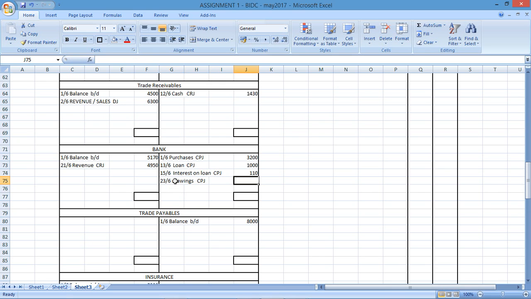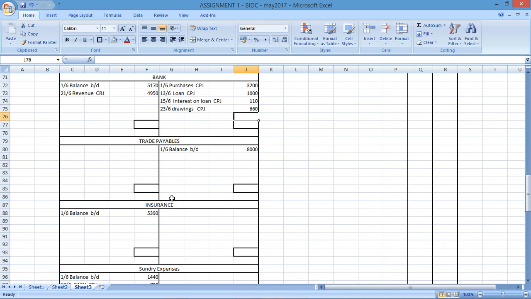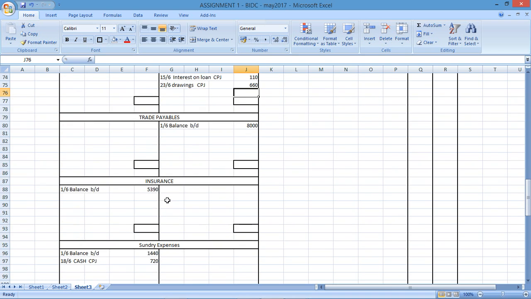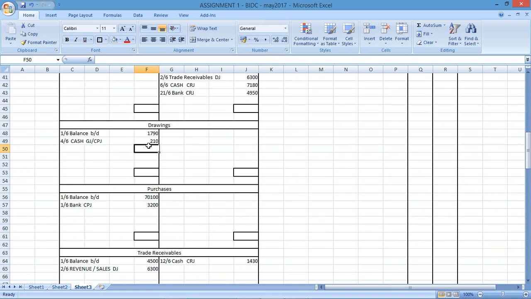drawings cash payments journal. She took an amount of 660 for herself. Drawings will have 660. Where's our drawings? There's our drawings, 660. This occurred on which date? The 23rd of the 6th. Bank cash payments journal, 660 against the drawings.